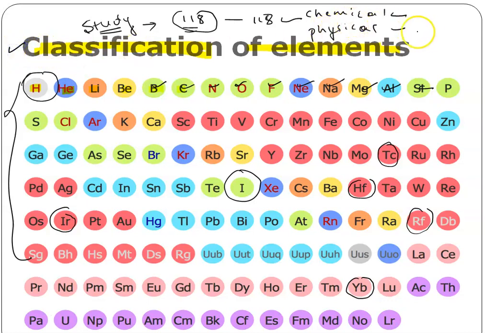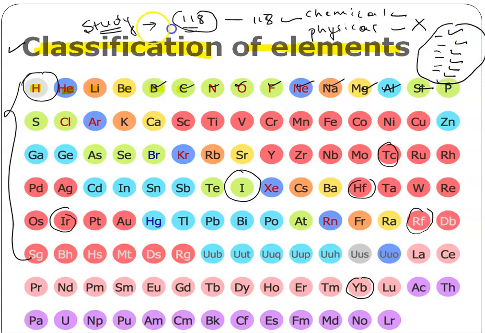The same question arose when our ancestors discovered the elements. When our ancestors discovered elements, they started facing this problem. Their study of the elements became very difficult, more and more difficult. So that's why our ancestors decided to classify these elements.